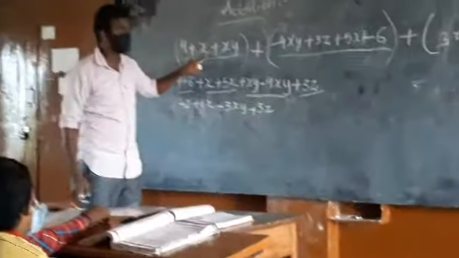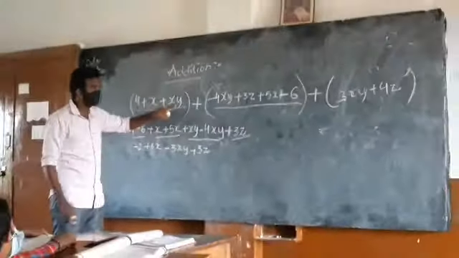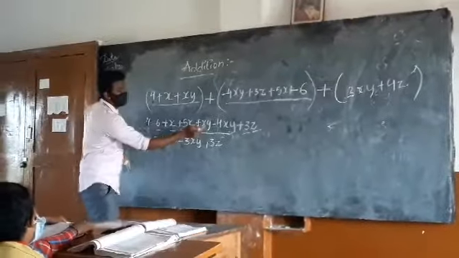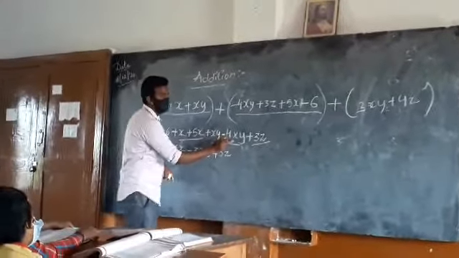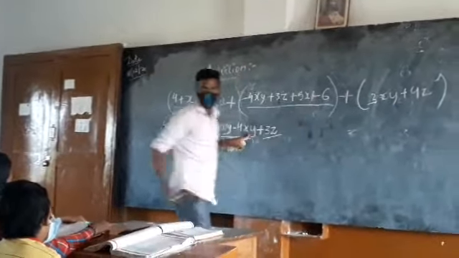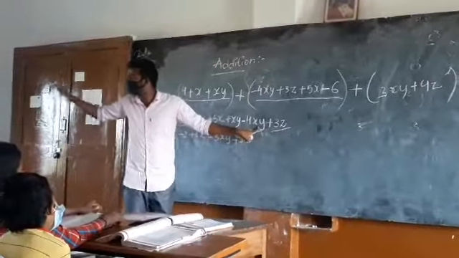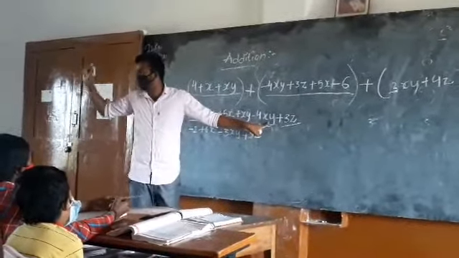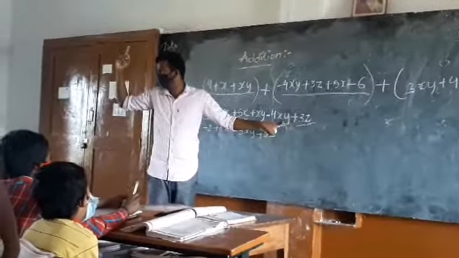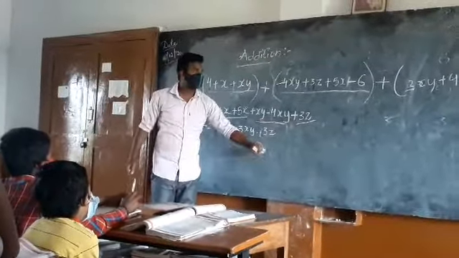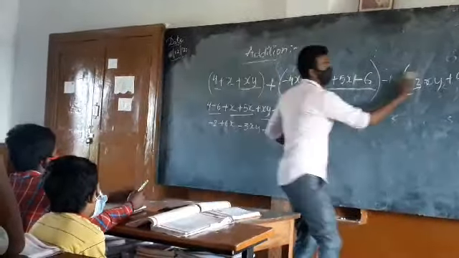There are no x terms, I cannot take from there. There is an xy term. So soon after xy and minus 4xy, I am going to write plus 3xy. For those three, I am going to calculate and simplify and make it one term. Clear? This is how we are going to add. No doubt.